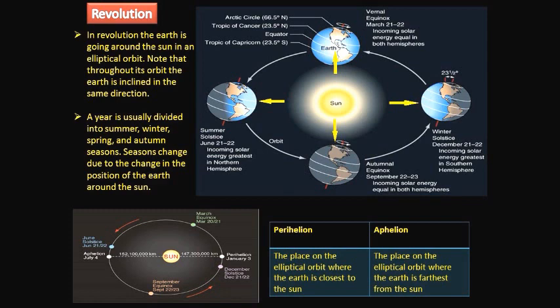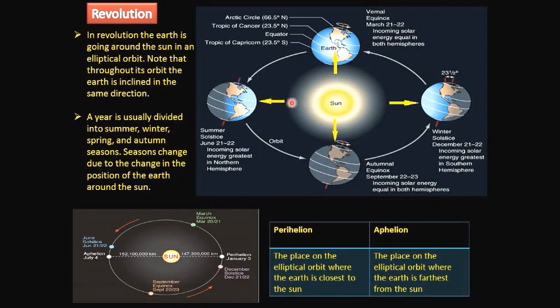That equal distribution of heat energy is known as equinox, and during this period it is called as vernal equinox or spring equinox. On this time, the Earth experiences spring in the northern hemisphere and autumn season in the southern hemisphere. So, after 3 months, the position of the Earth will be in this position, and during this position, the